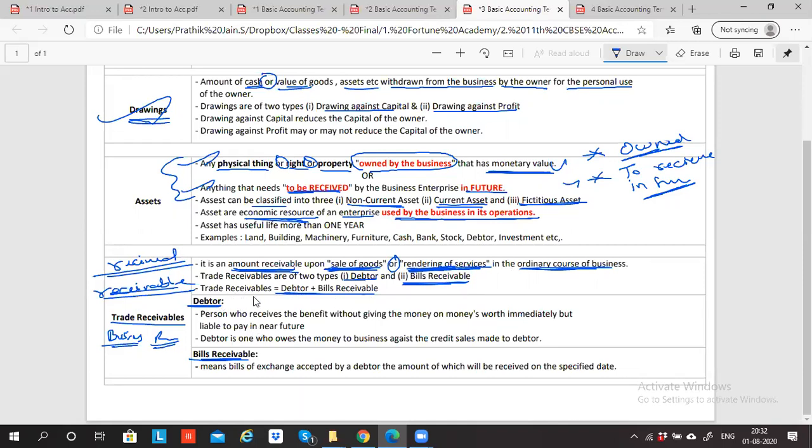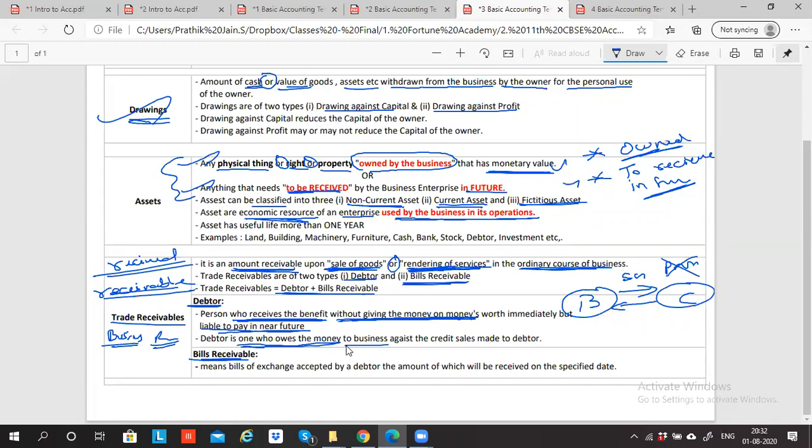What is a debtor? Basically, this is the businessman, this is the customer. The business sold goods to the customer and the customer has not paid the money. The business did not take any promise from the customer for payment. The customer has received the benefit of the goods from the business without giving the money or money's worth immediately, but he will pay in future. He is called a debtor. So a debtor is one who owes money to the business against the credit sale made.